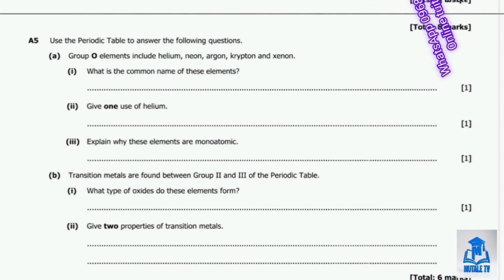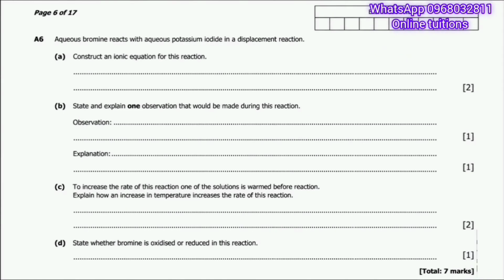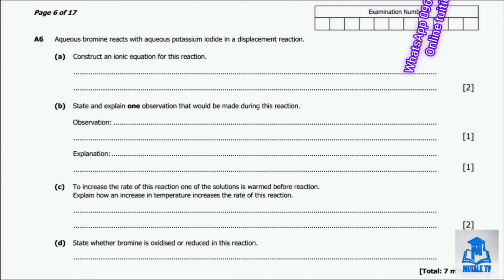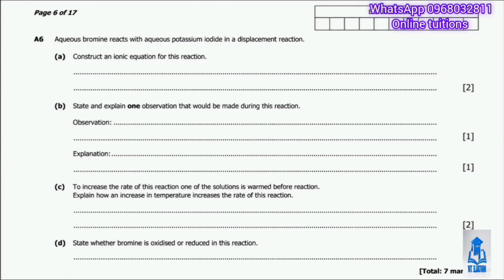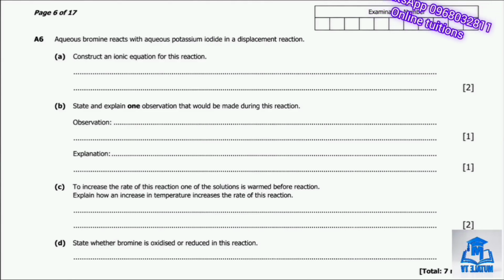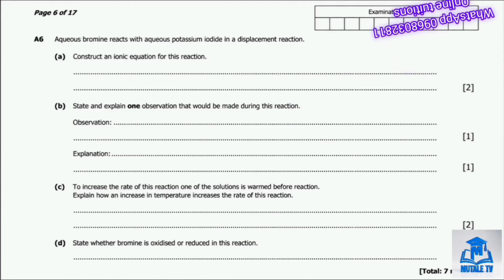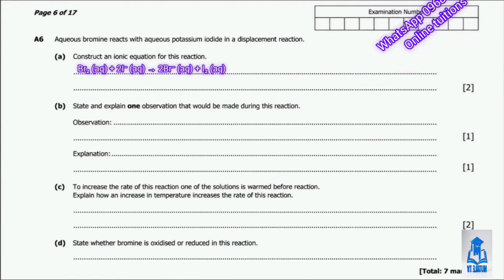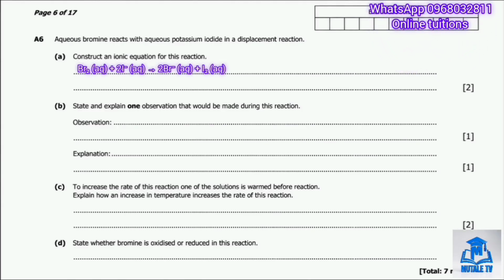Now let's look at question A6, which is about the displacement reaction. So question A6 tells us that aqueous bromine reacts with aqueous potassium iodide in a displacement reaction. So part A asks us to construct an ionic equation for this reaction. So let's build this step by step. Bromine is more reactive than iodine, so bromine displaces iodine from the potassium iodide.